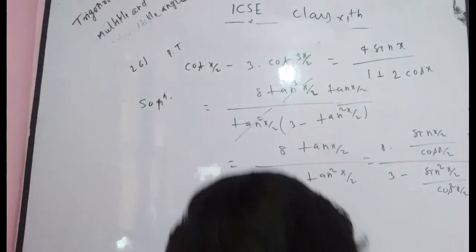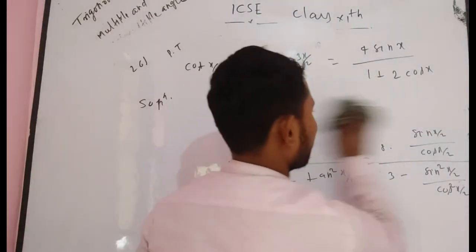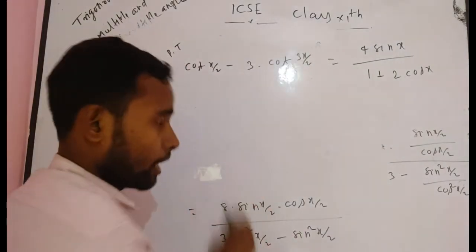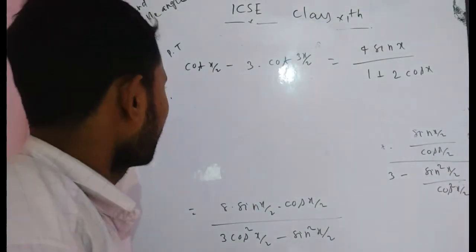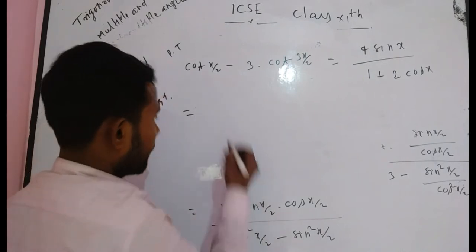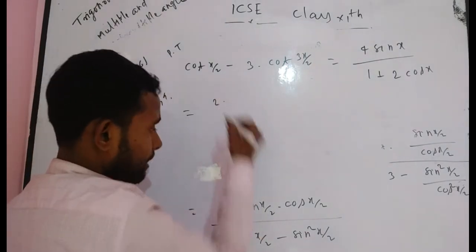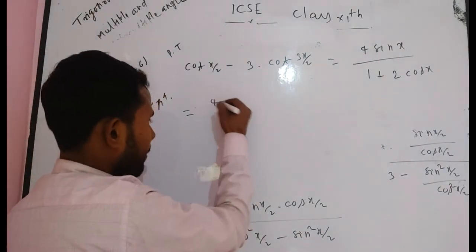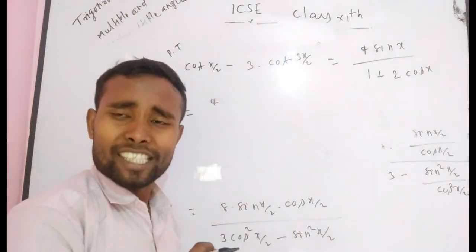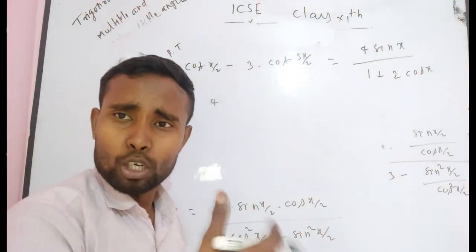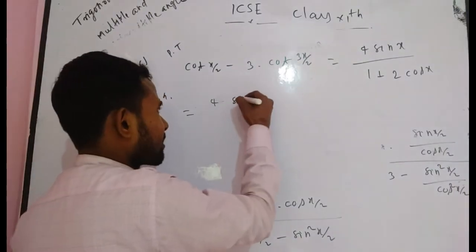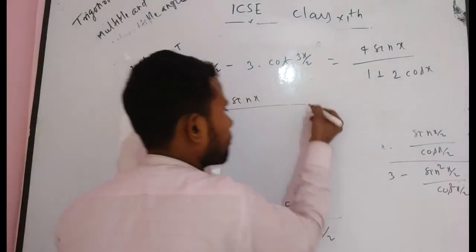I have written it directly. Now again rub this part. If you understand, now I think you come very near to your answer. Can you write it as 4 times 2 sin x by 2 into cos x by 2? As you know, 2 sin x by 2 into cos x by 2 will be sin x, because sin x is equal to 2 sin x by 2 into cos x by 2.